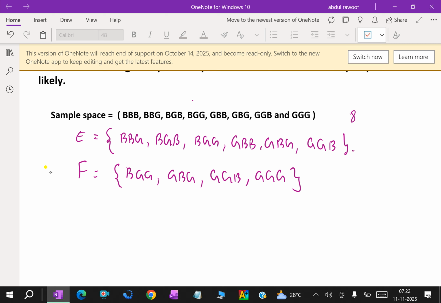This event says the family has 3 children with at most one boy. That means what? Maybe one boy and two girls, or no boys. This is called at most one boy. Here, for E we have 1, 2, 3, 4, 5, 6. This is 6 here. And F is 4.